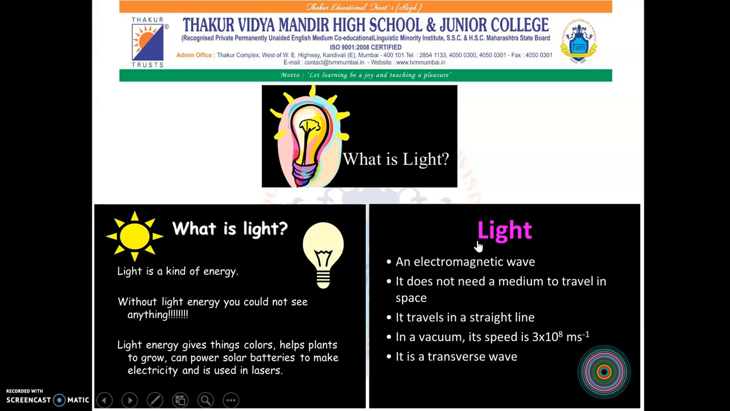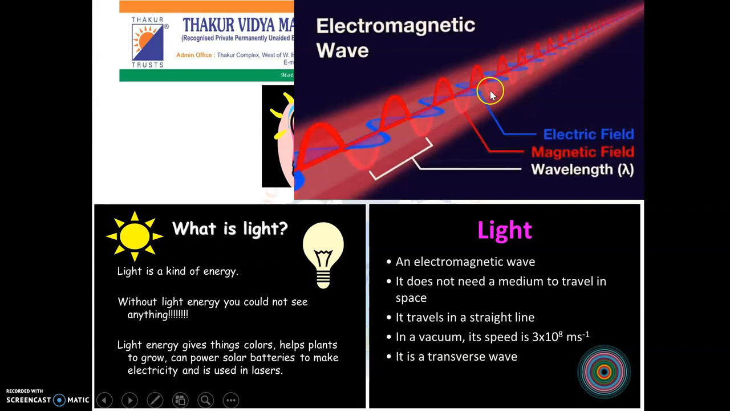Light is actually an electromagnetic radiation which causes the sensation of vision. It does not need a medium to travel in space. It travels in a straight line. In vacuum, its speed is 3 × 10^8 meters per second. And it is a transverse wave, which means the propagation of the particles is in the direction perpendicular to the direction of the wave. That is why it is called a transverse wave.